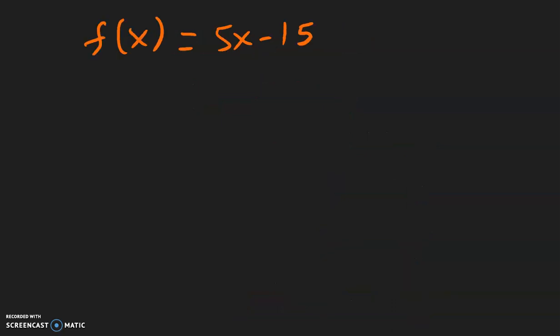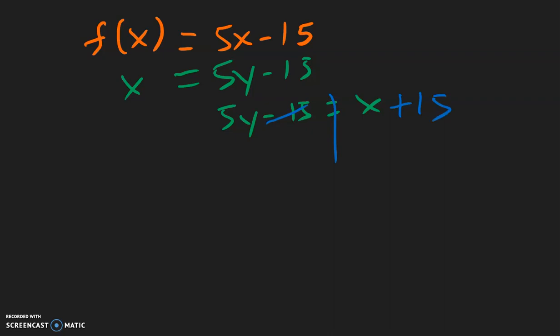For this example, we will again swap the variables. So 5y minus 15, and over here we have x. Then writing this equation backwards, swapping the sides, and solve for y. So here we have two numbers. We have this 5 that's being multiplied to the y, and the minus 15. So this minus 15 needs to move, becomes positive 15. And so we have 5y equal x plus 15. And then we need to divide both sides by 5.